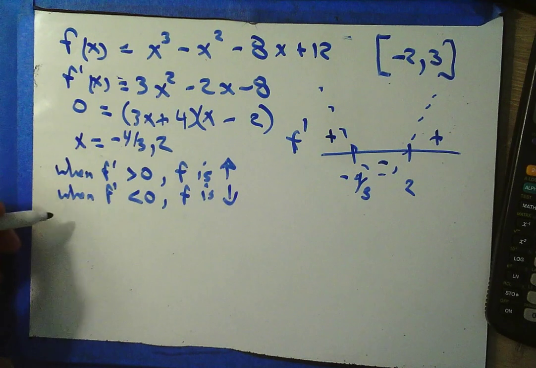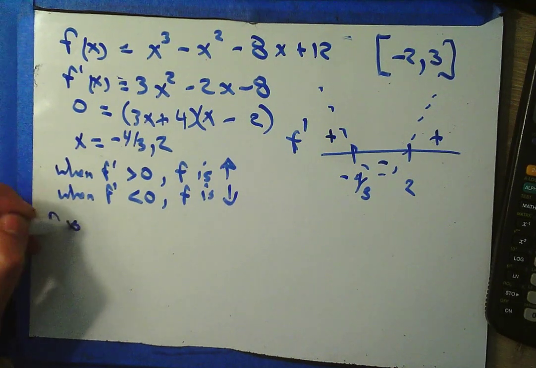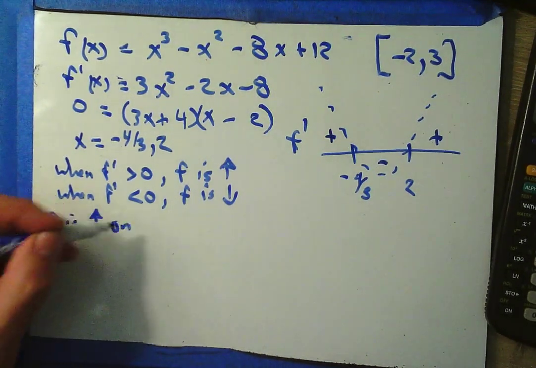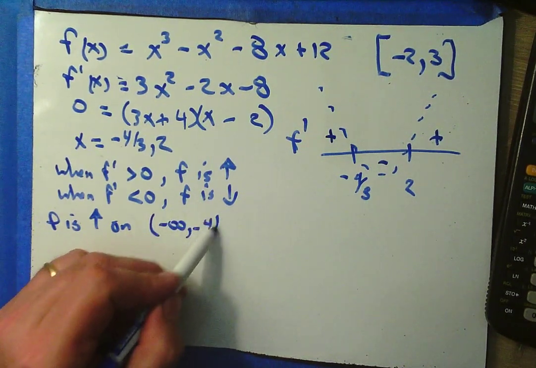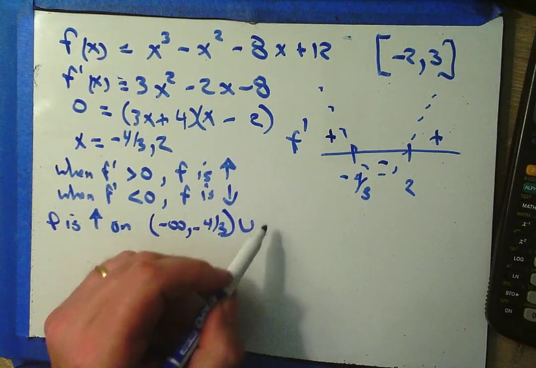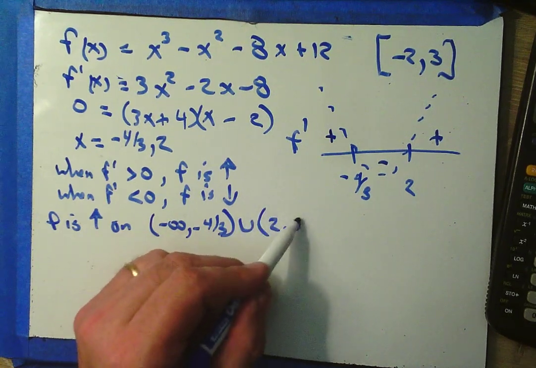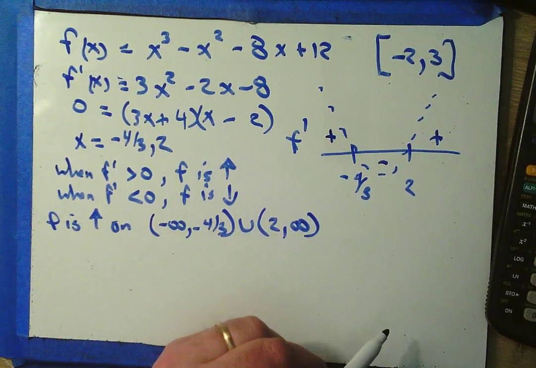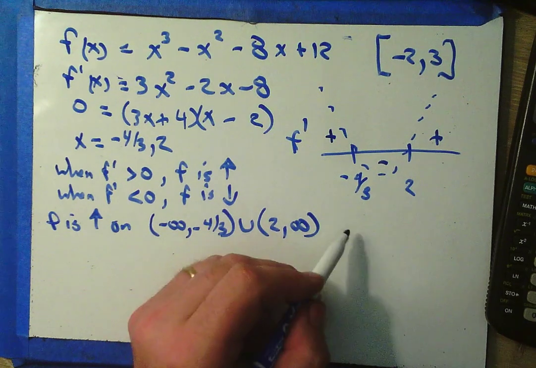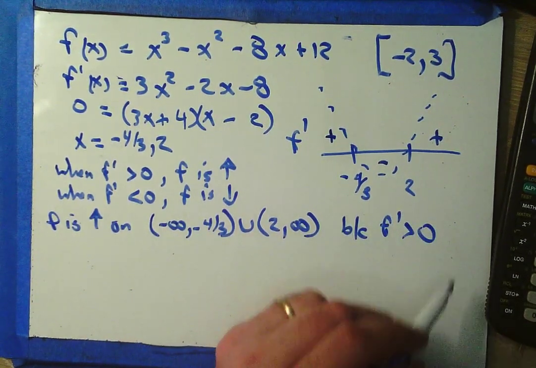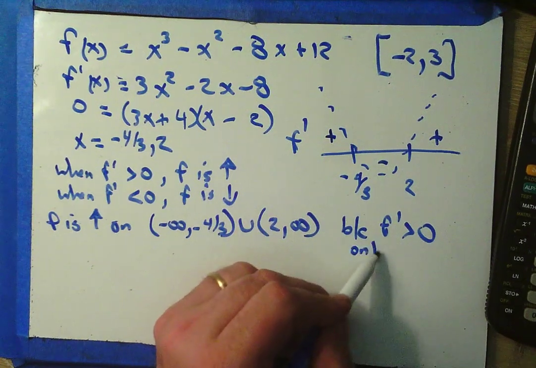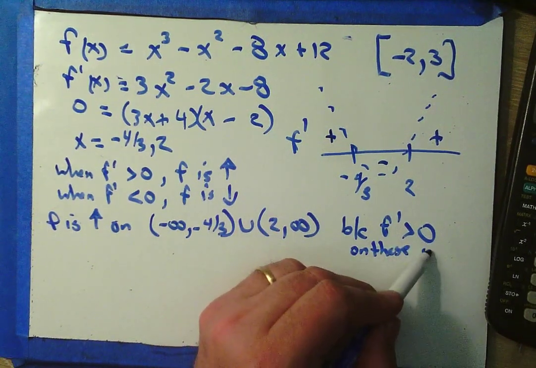So we can say f is increasing on -∞ to -4/3 union 2 to infinity, and we're often going to be asked to justify this because f prime is greater than 0 on these intervals.